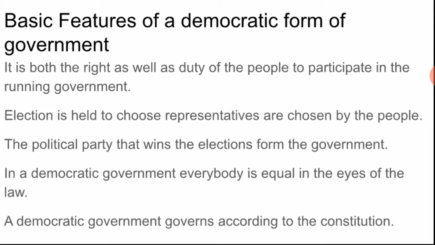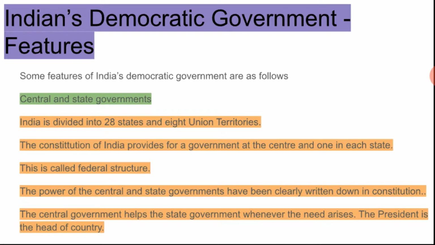Now, next is India's democratic government's features. Some features of India's democratic government are as follows. Central and state governments. India is divided into 28 states and 8 union territories. Now it has been extended. Before that there were 28 states and 8 union territories, and now some more union territories are there.